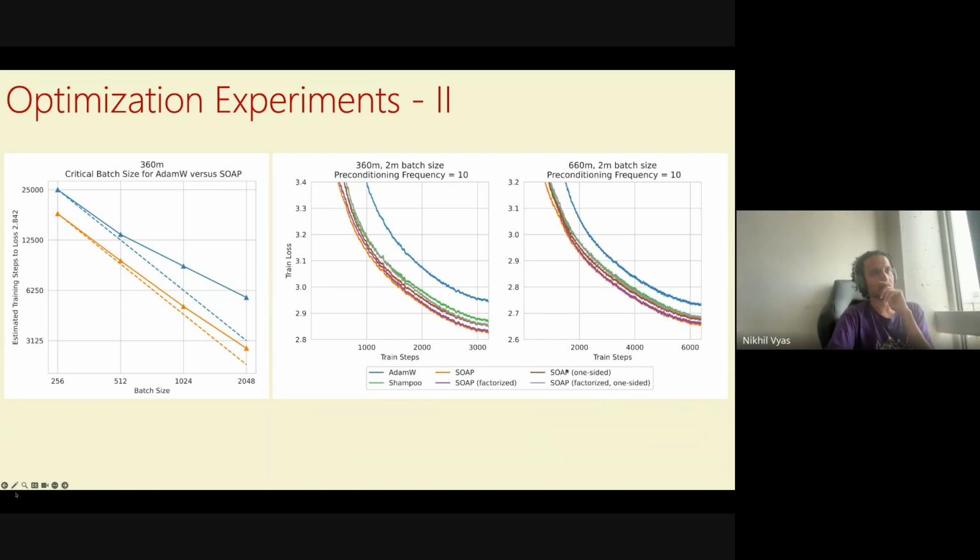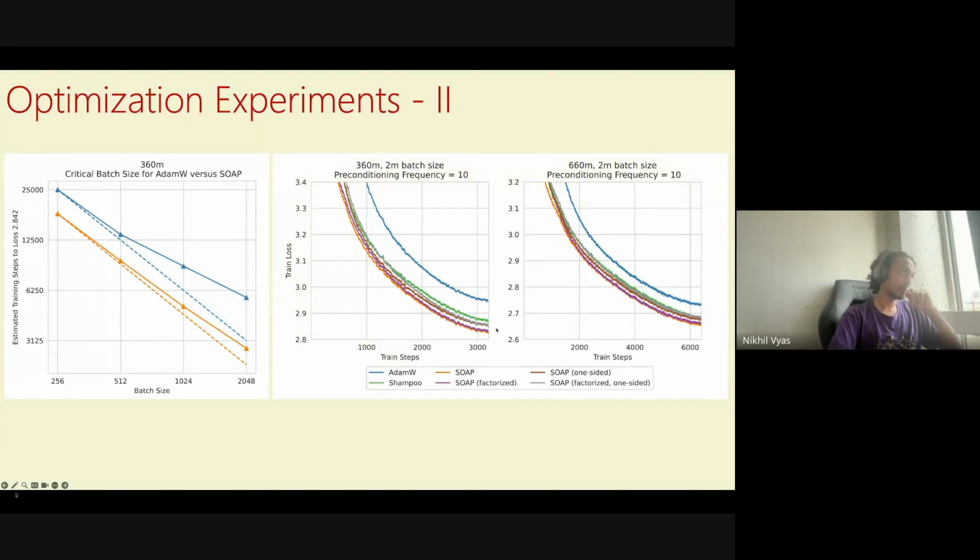So there's a bunch of things which depend on the exact architecture and so on, but we have a bunch of variations which may be more useful in certain settings, depending on what the bottlenecks are, depending on the training regime. And all of them can reduce the overhead significantly of space or anything like that, and still they are able to basically match Shampoo at least and sometimes outperform it.